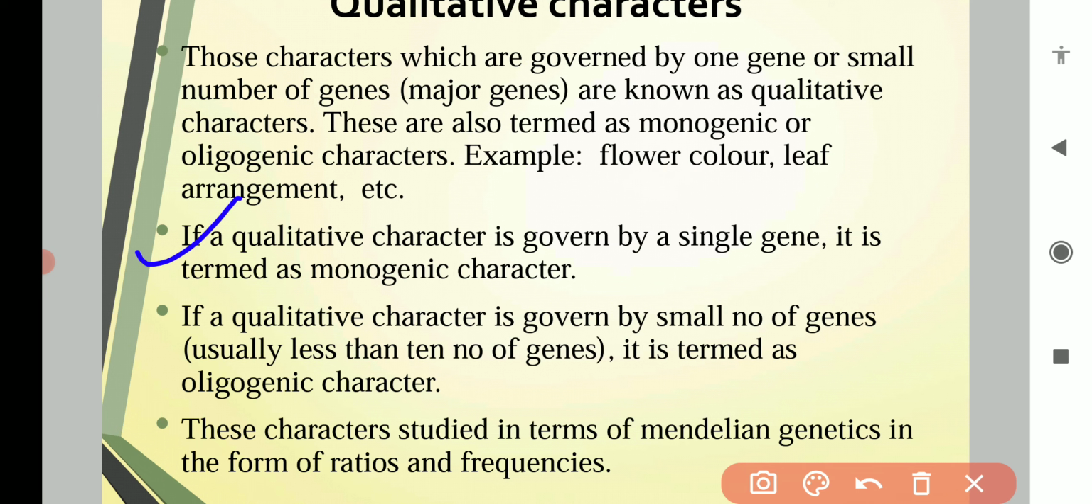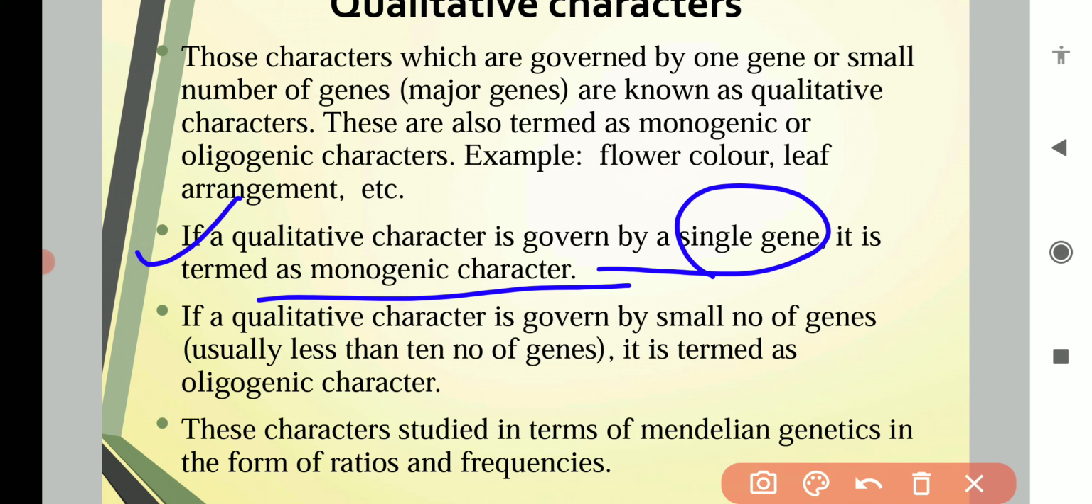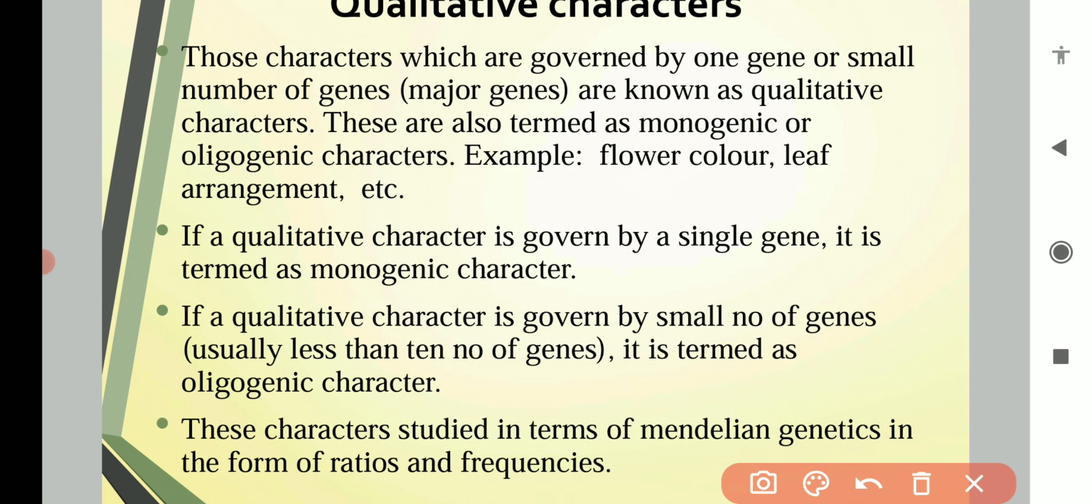If a qualitative character is governed by a single gene, then it is known as a monogenic character. But if a qualitative character is governed by a small number of genes, usually less than 10 genes involved, then this character is known as an oligogenic character. So when a single gene controls the character, it is a monogenic character. When less than 10 genes are involved, the character is known as an oligogenic character. And these characters are studied in terms of Mendelian genetics, so we all know, in the form of ratios and frequencies.